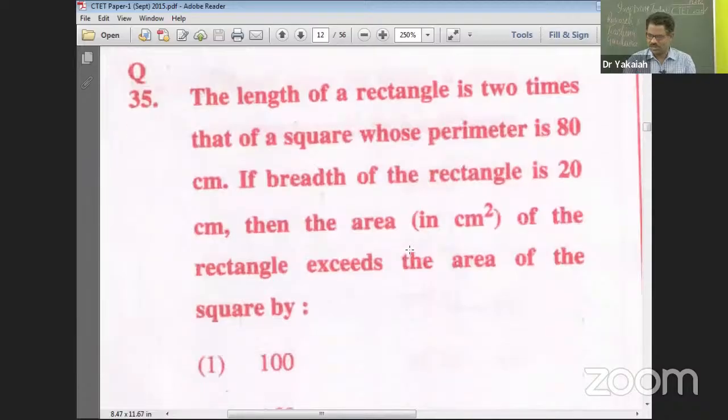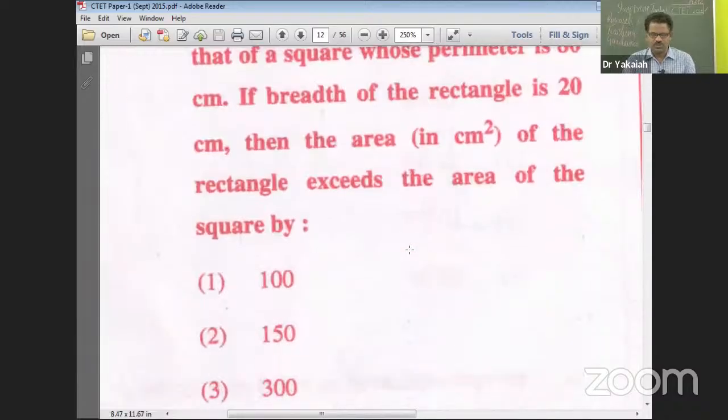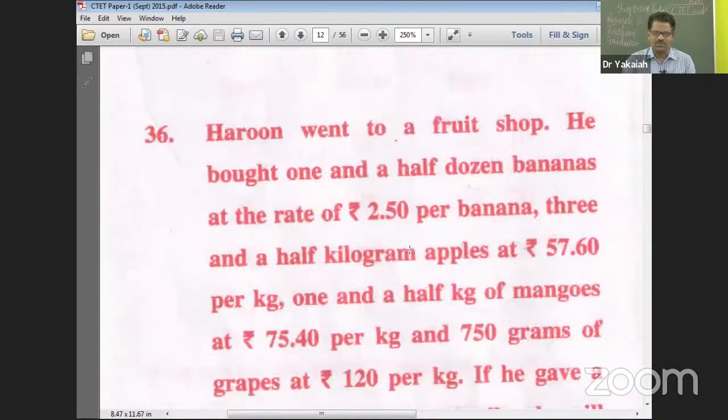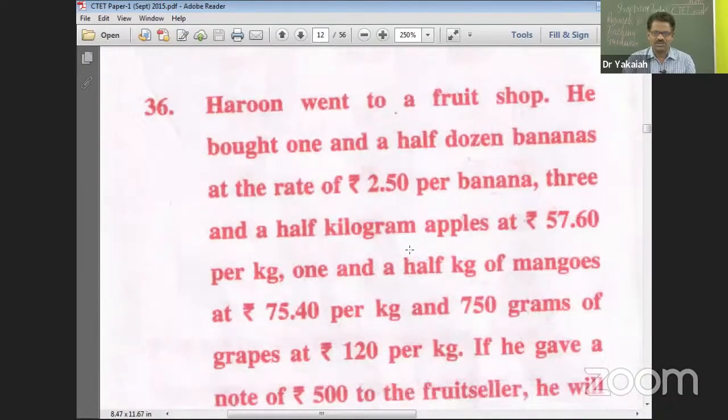So up to 15th I have discussed at that time, and now we will continue from question 36. Harun went to a fruit shop. He bought 1.5 dozen bananas at the rate of 250 per banana.